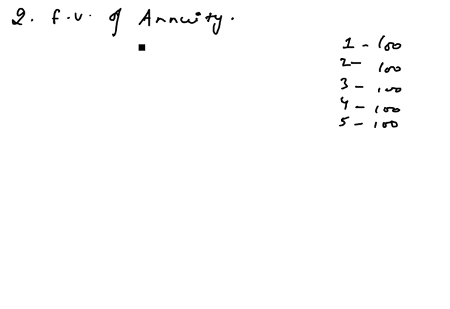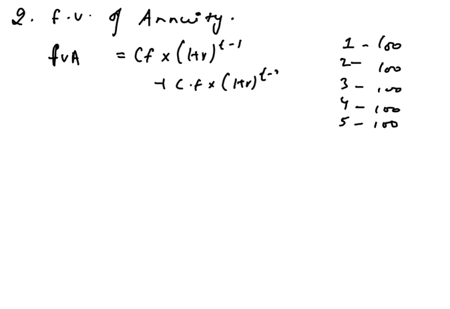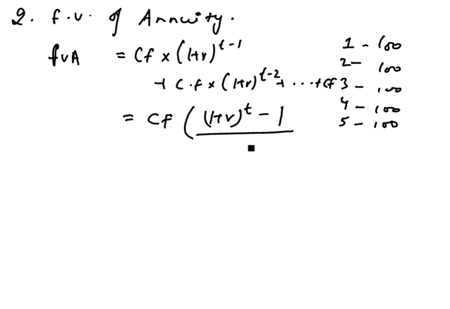So this is actually given by the formula. Future value annuity, we'll calculate like this, right? Cash flow into 1 plus r to the power of t minus 1, and it goes cash flow into 1 plus r to the power of t minus 2. So it goes on till the last, t minus t, which will be equal to 0. The factor 1 plus r, the exponent will be 0. So ultimately we can simplify this series into this formula: 1 plus r to the power of t minus 1 by r.